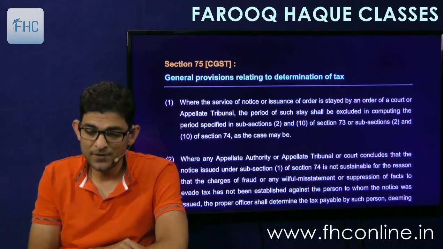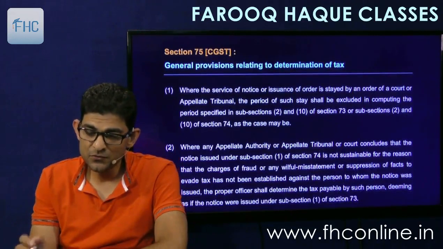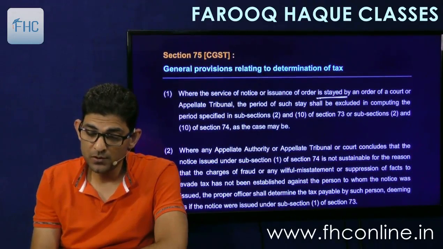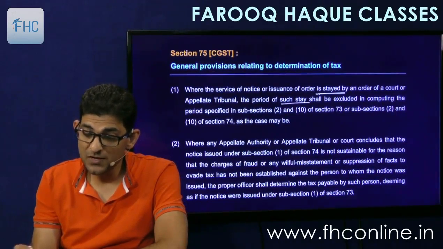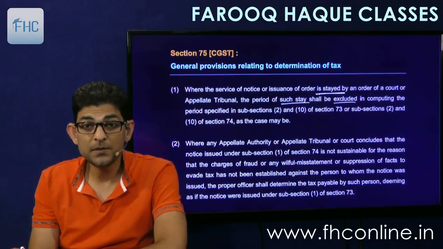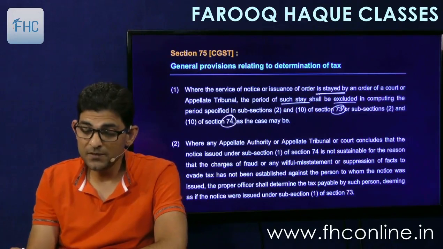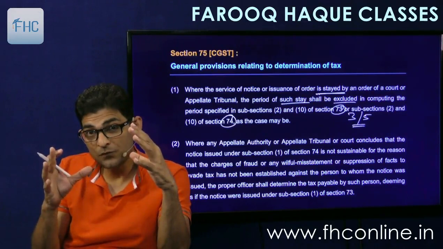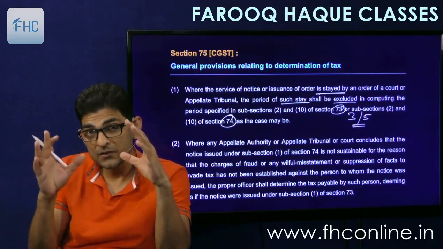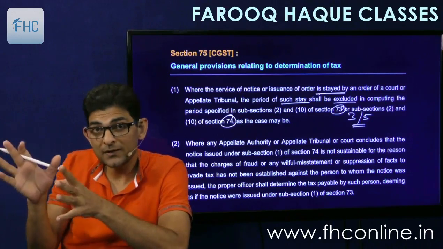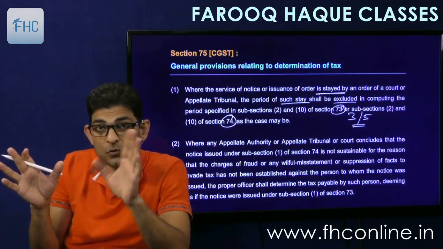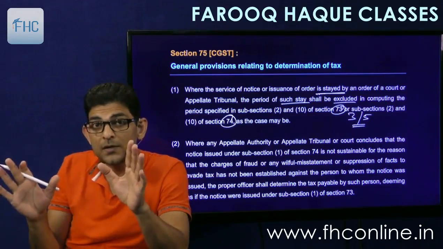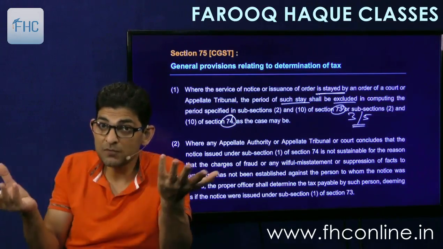Then 75 is there, general provision, where the service of notice or issuance of order is stayed by any order of a court or tribunal, the period of such stay shall be excluded from computing the period under 73 or 74. So the period that we have seen, 3 years and 5 years as the case may be. If there was a stay in between, a stay of the court on the officer, stay means stop, don't act. If he is not acting, then the time is going. So the government says, don't worry, the time doesn't go. Stay period is not to be counted in the limitation period. Means that much extension will be granted.